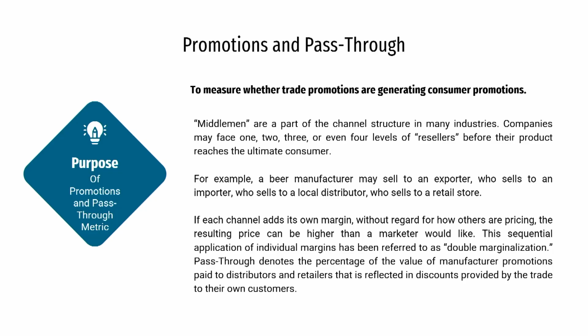In some other kind of product, let us say for some industrial product, the number of intermediaries will be lesser. But having said that, there are always intermediaries who perform a certain set of functions and who take a margin on the product. So, they will not perform the function for free, they will take a margin in the channel.